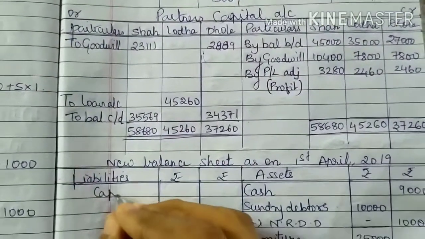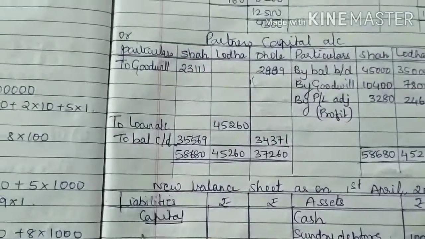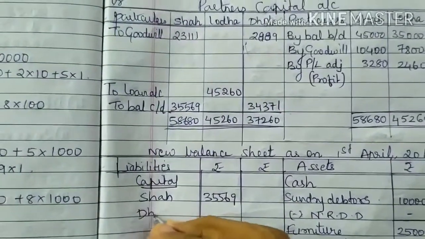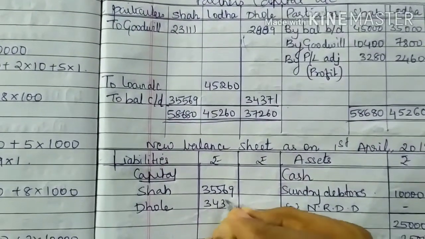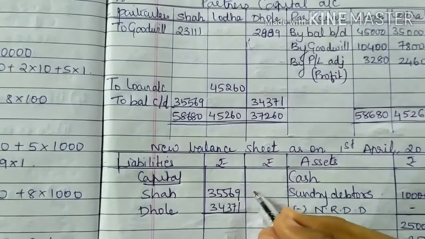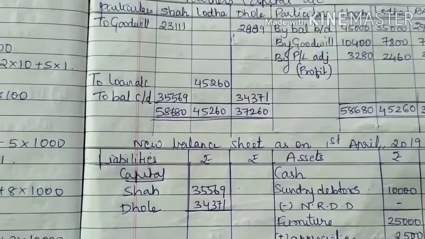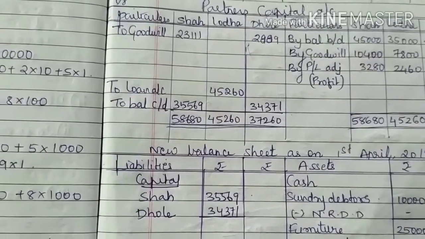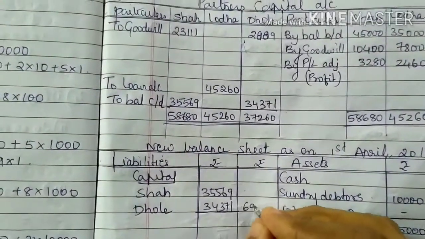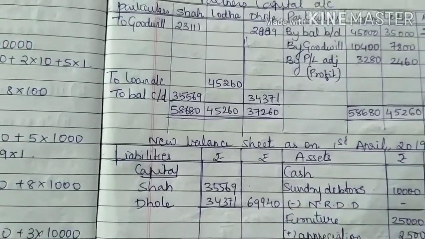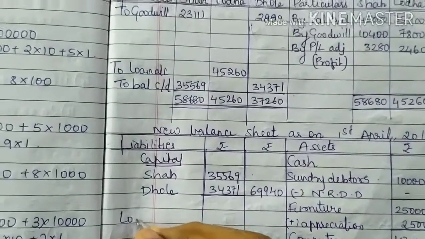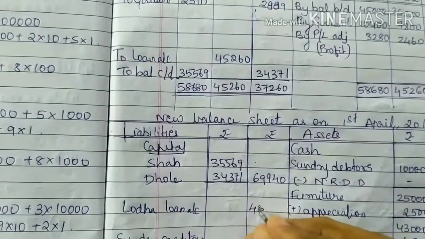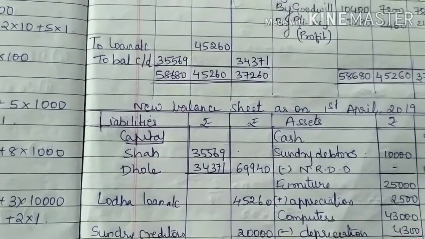So then we write here in the liability side, capital Shah 35,569, Dole 34,371, 69,940, and then you write here Lodha loan account 45,260.